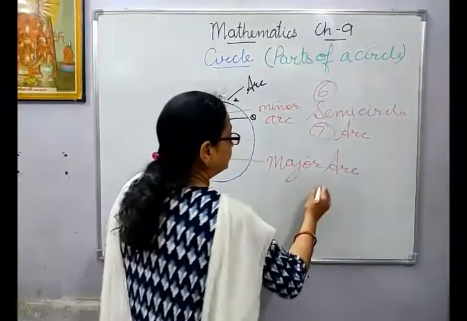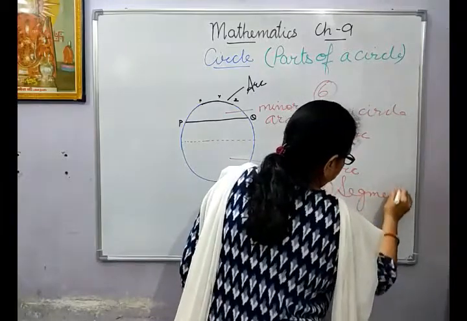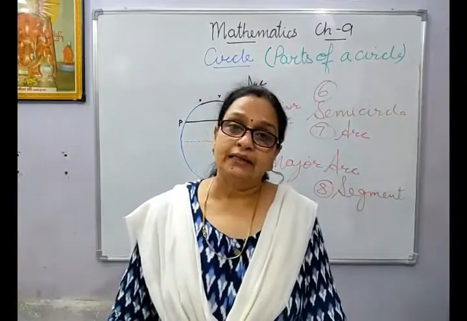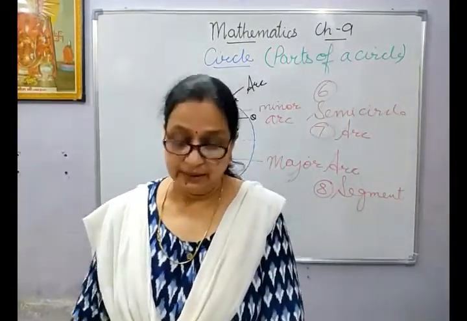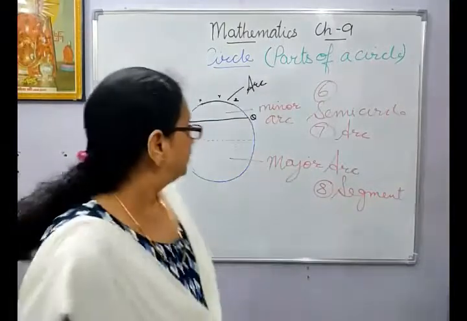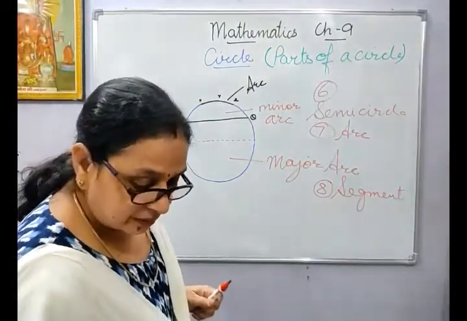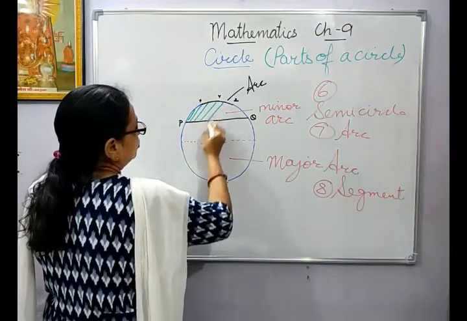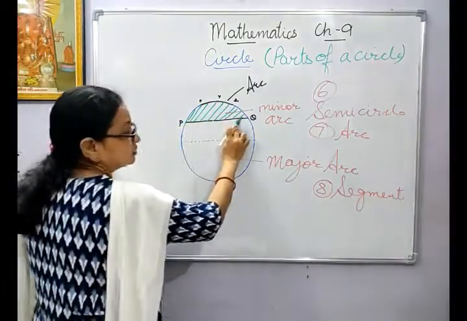Then the eighth part is your segment. The region enclosed by the arc and its corresponding chord is called the segment. Now suppose I color this, or I just want to show that this part has been enclosed by the minor arc and this is your chord.